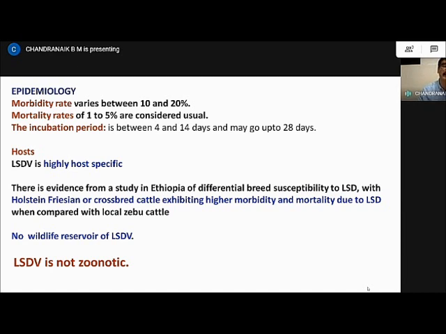One important thing about lumpy skin disease is that it is highly host specific. From some of the studies in Ethiopia, it has been found that the Holstein and other crossbred cattle exhibit more morbidity and also mortality compared to the local Zebu cattle. There is no wildlife reservoir for lumpy skin disease virus, and most importantly, LSDV is not zoonotic.